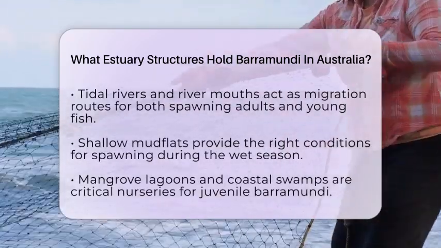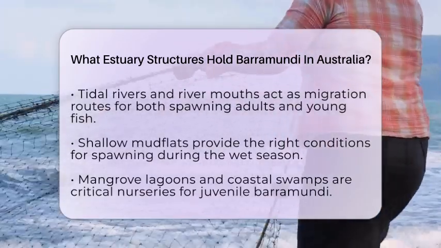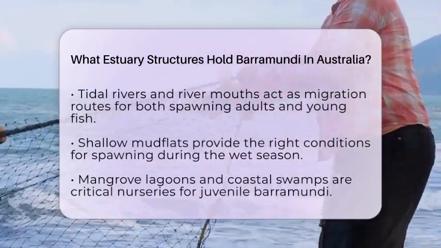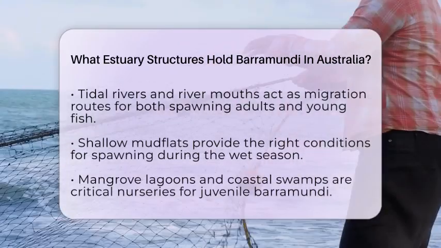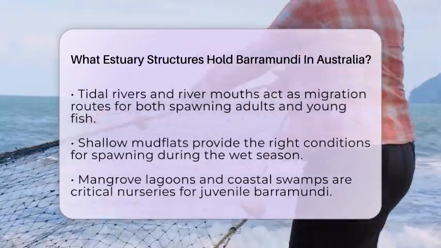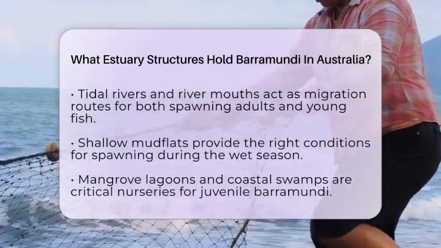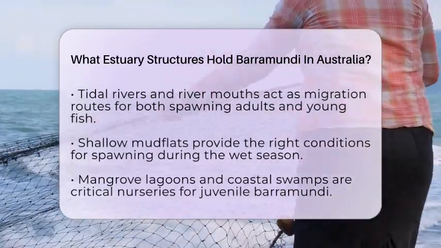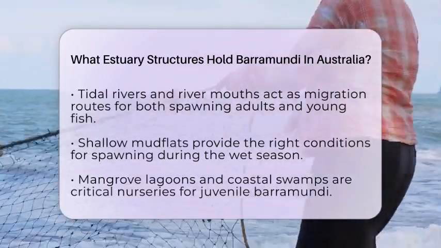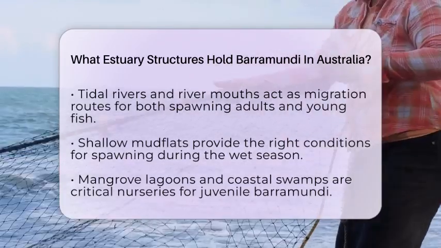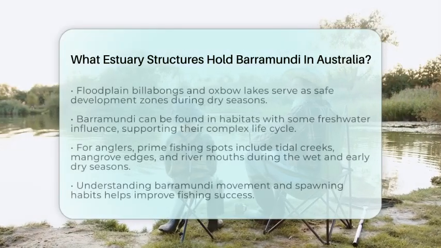Tidal rivers and river mouths are essential because they connect freshwater and saltwater, acting as migration routes for both spawning adults and young fish. Shallow mudflats are favored for spawning because they offer the right temperature and salinity during the wet season. Mangrove-lined floodplain lagoons and coastal swamps serve as nurseries, giving juvenile barramundi a safe place to grow with lots of food. Floodplain billabongs and oxbow lakes, which are freshwater bodies connected to the estuary system, are also important. These areas become isolated during the dry season but provide safe zones for young fish to develop.